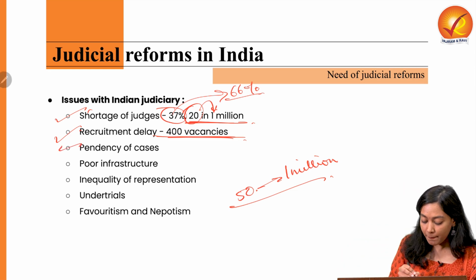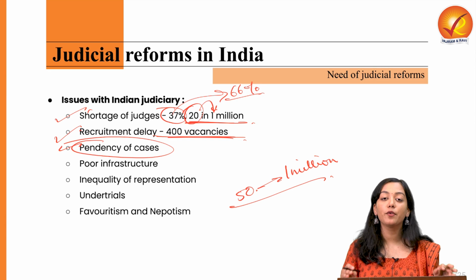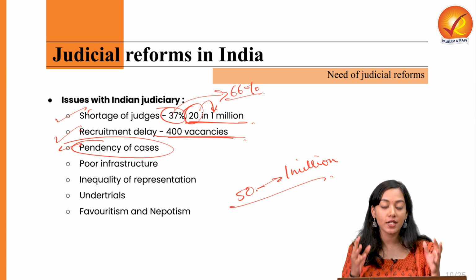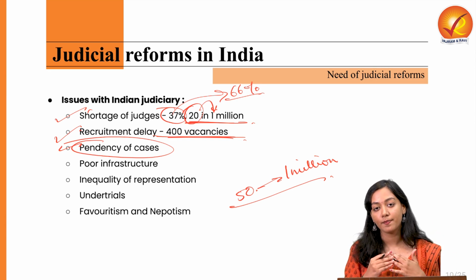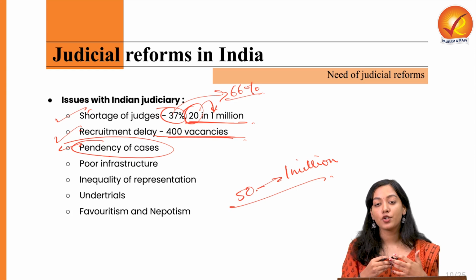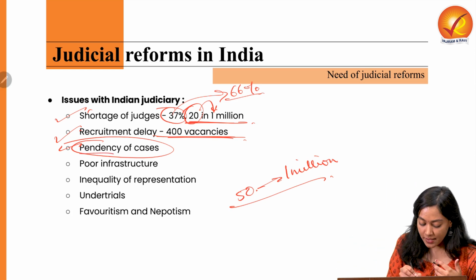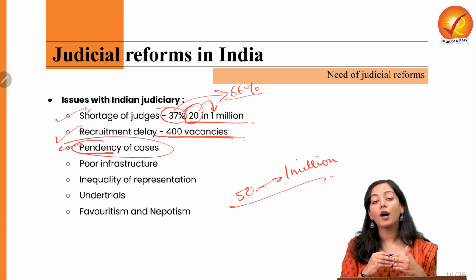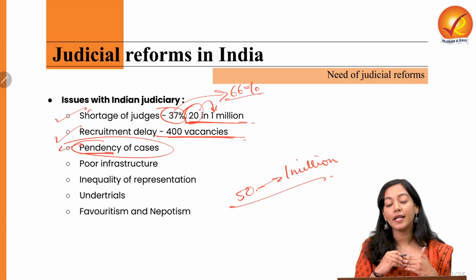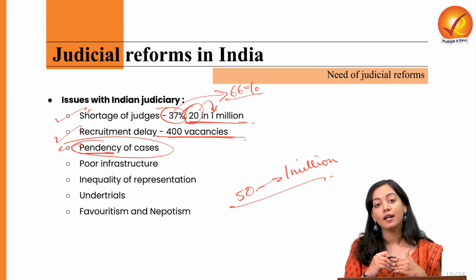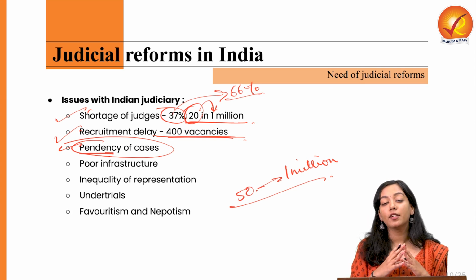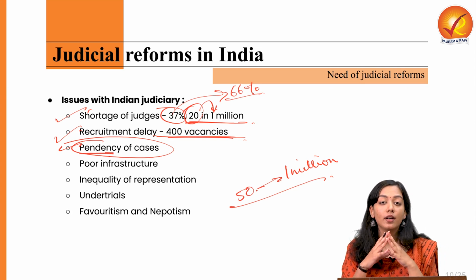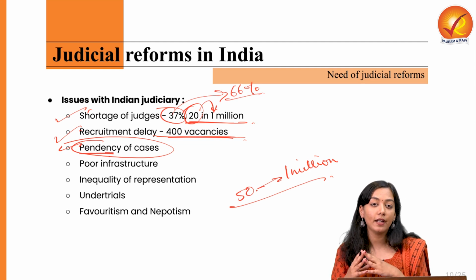Then, pendency of cases. Now that we have observed that there is a shortage of judges in India in all three tiers, it will obviously make sure that the pendency of cases keeps rolling out. According to the National Judicial Data Grid, in the year 2020 there were about 3.4 crore cases pending in India.